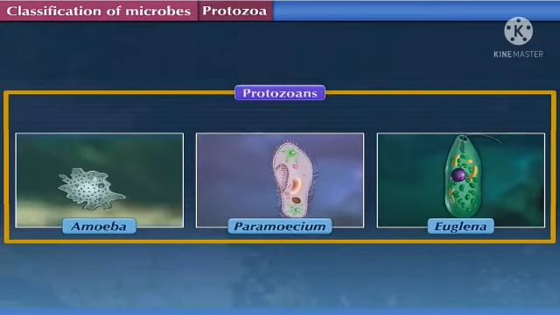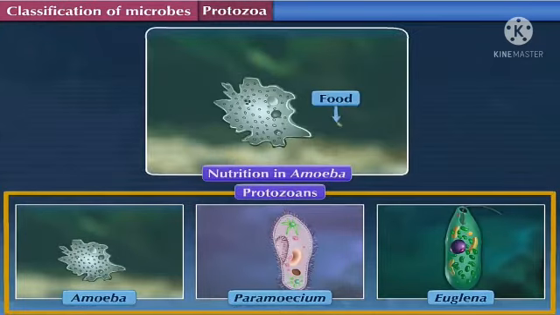So students, amoeba, paramecium and euglena, for the food or nutrition purpose, undergo a simple process of adapting the nutrition. As you can see in the picture, nutrition in amoeba, how they are adapting, they are just undergoing a simple process for the nutrition.